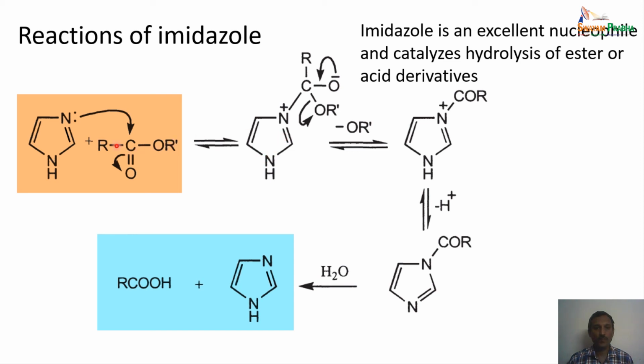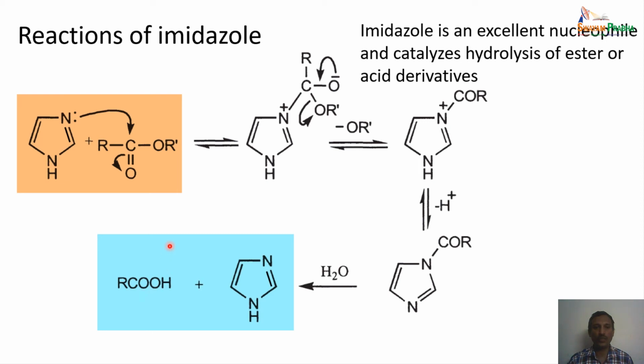Initially, as we already know, the electrophilic attack happens on the pyridine-like nitrogen. This is the first intermediate which is formed, the N-acyl derivative, and this N-acyl derivative loses a proton to give the imidazole derivative as shown here. On hydrolysis, the RCO bond is cleaved, and the imidazole is regenerated along with the formation of the carboxylic acid.